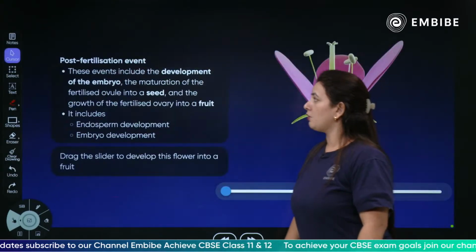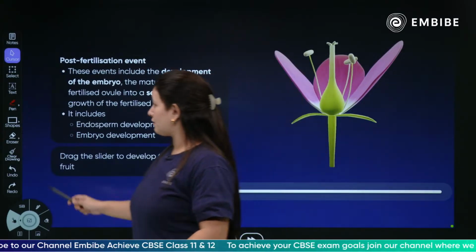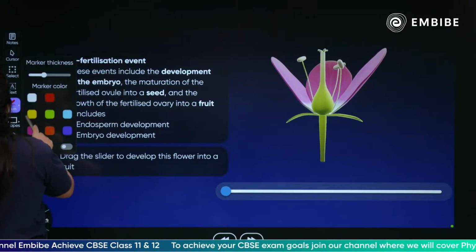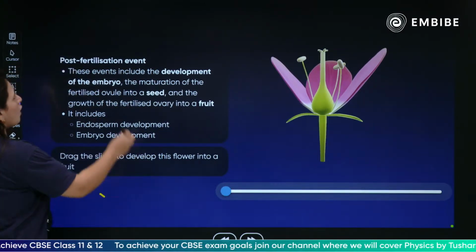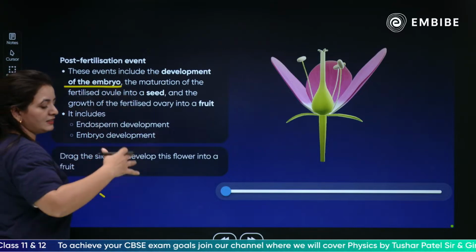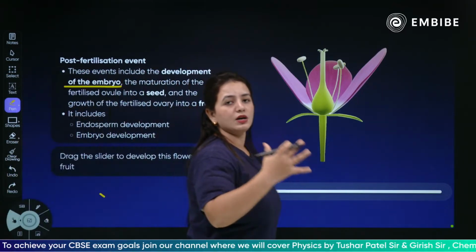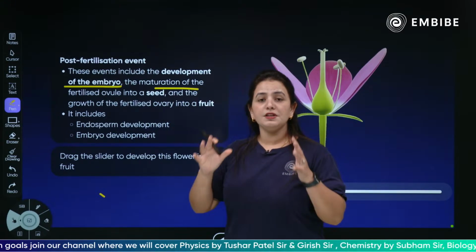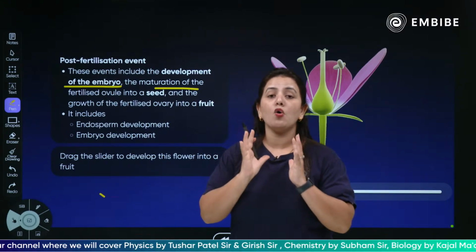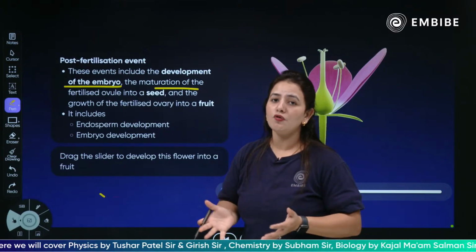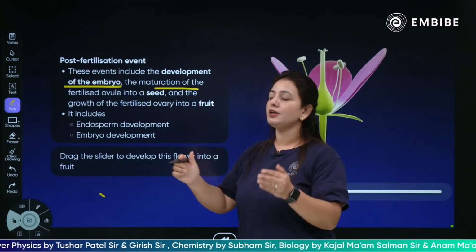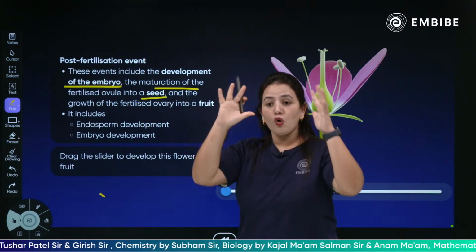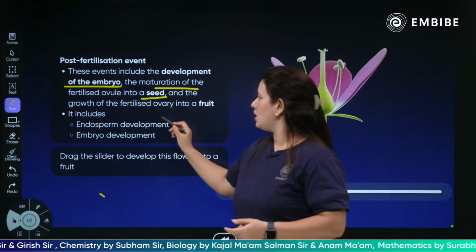Yes, talking about the post-fertilization events, children, which includes a very important thing: the development of the embryo. You know that after the zygote formation, the zygote converts into an embryo, and after maturation, the ovules which are present in the ovary convert into a seed, and the whole ovary converts into a fruit.